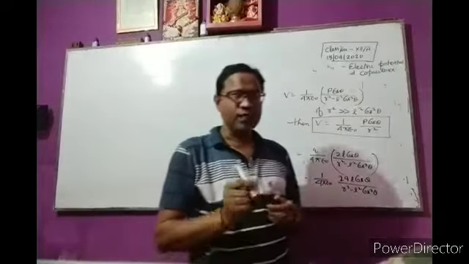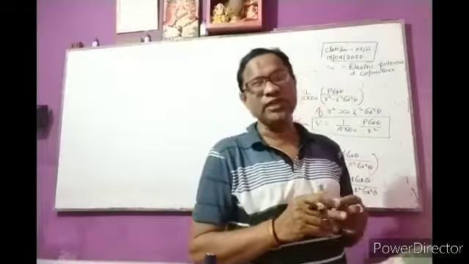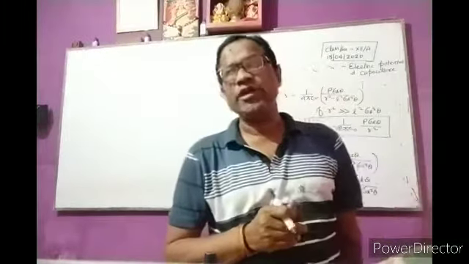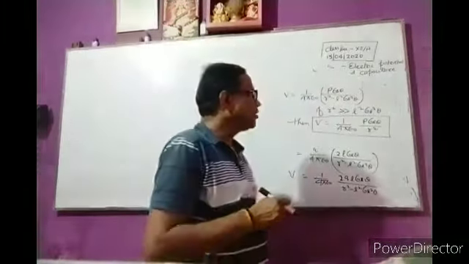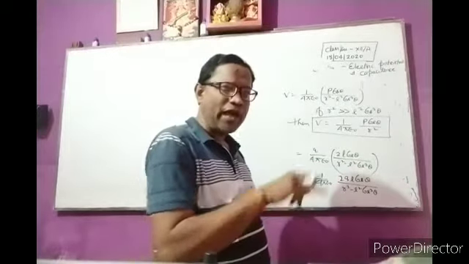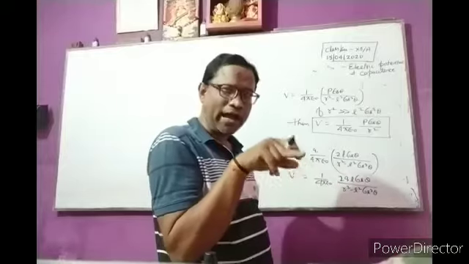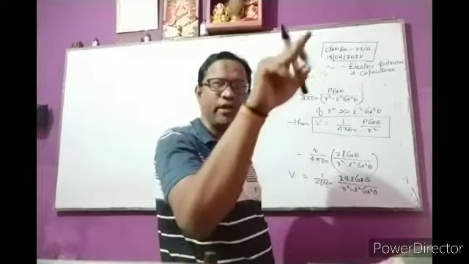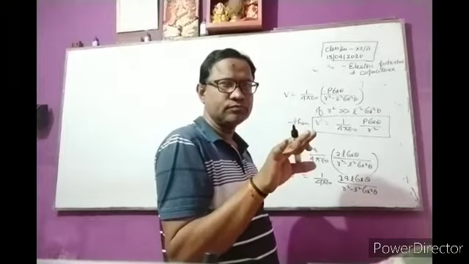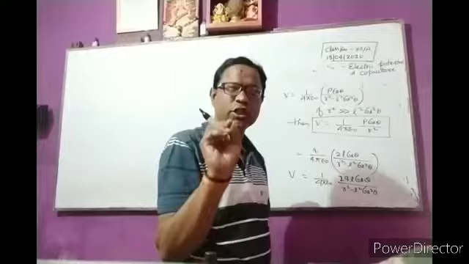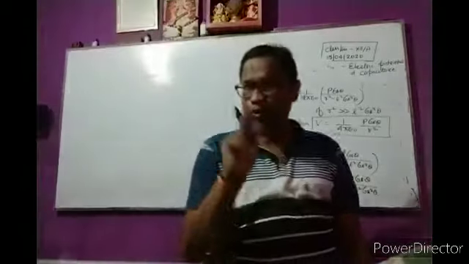It is the expression for electric potential at any point due to an electric dipole. Theta is the angle between the axis of the dipole and the line joining the center of the dipole and the given point. Clear? So on the basis of the position of the point, two cases arise.